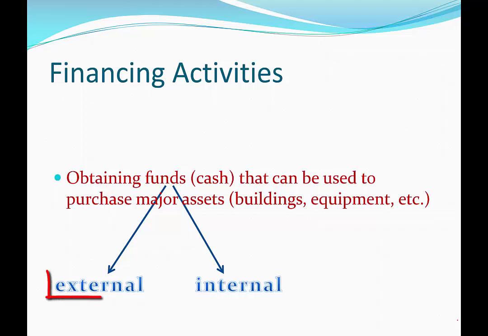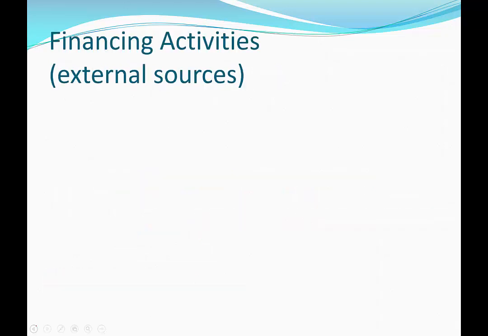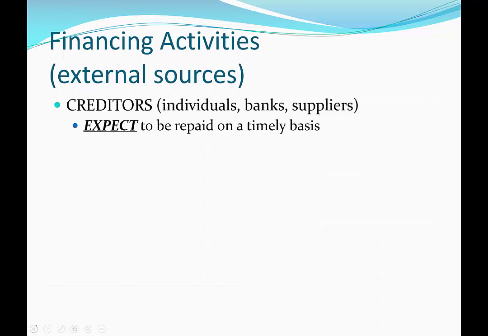Let's take a look at the 2 external sources first: creditors and investors. Creditors are individuals or companies that provide cash with the expectation that they will be repaid on a specific schedule or at a specific time. That can be short-term or long-term. For example, I could go to a bank for a loan for my pen company. If they agree to loan the company money, then the bank becomes a creditor until the loan has been repaid.